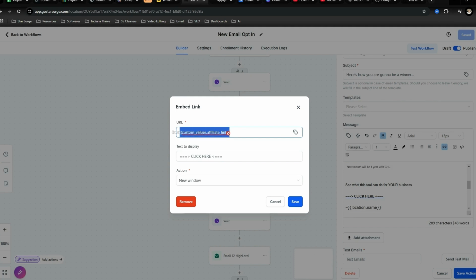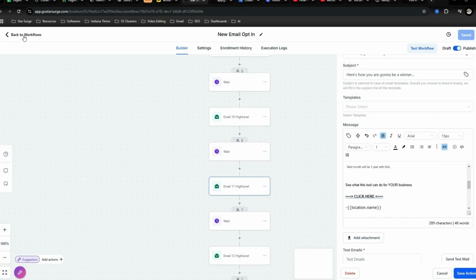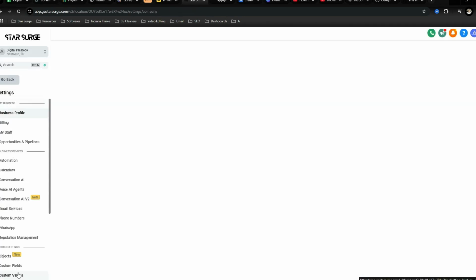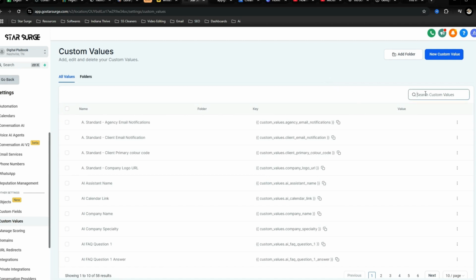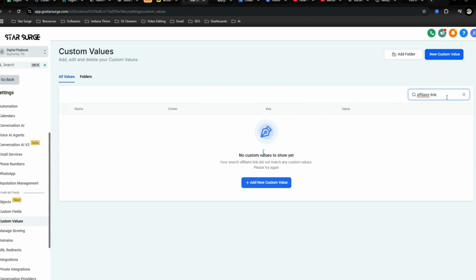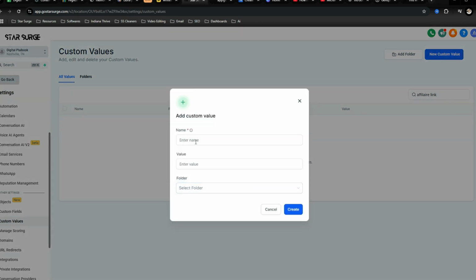I put this custom value in here so that when people import their snapshot, my affiliate link would not be in that URL. So all you would need to do to make sure that your affiliate link is imported in this custom value is you'll just want to go back to settings, and then there'll be a tab called custom values. And then you will just need to create one affiliate link and then add new custom value.